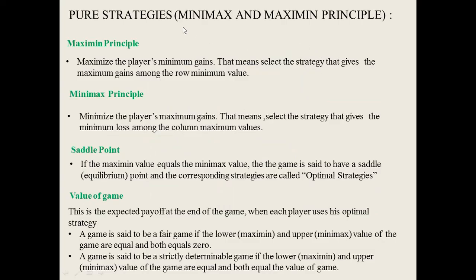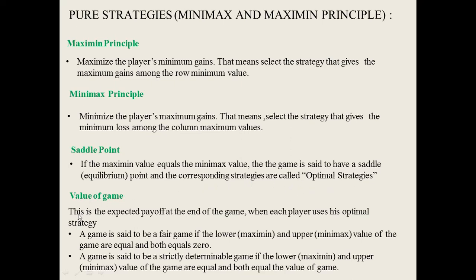Now the pure strategy game is also known as the minimax and maximin principle. So what is the maximin principle? Maximize the player's minimum gains. That means select the strategy that gives the maximum gain among the row minimum values. Minimax principle: minimizing the player's maximum losses. That means select the strategy that gives the minimum loss among the column maximum values. Saddle point: if the maximin value equals the minimax value, the game is said to have a saddle point, and the corresponding strategies are called optimal strategies.